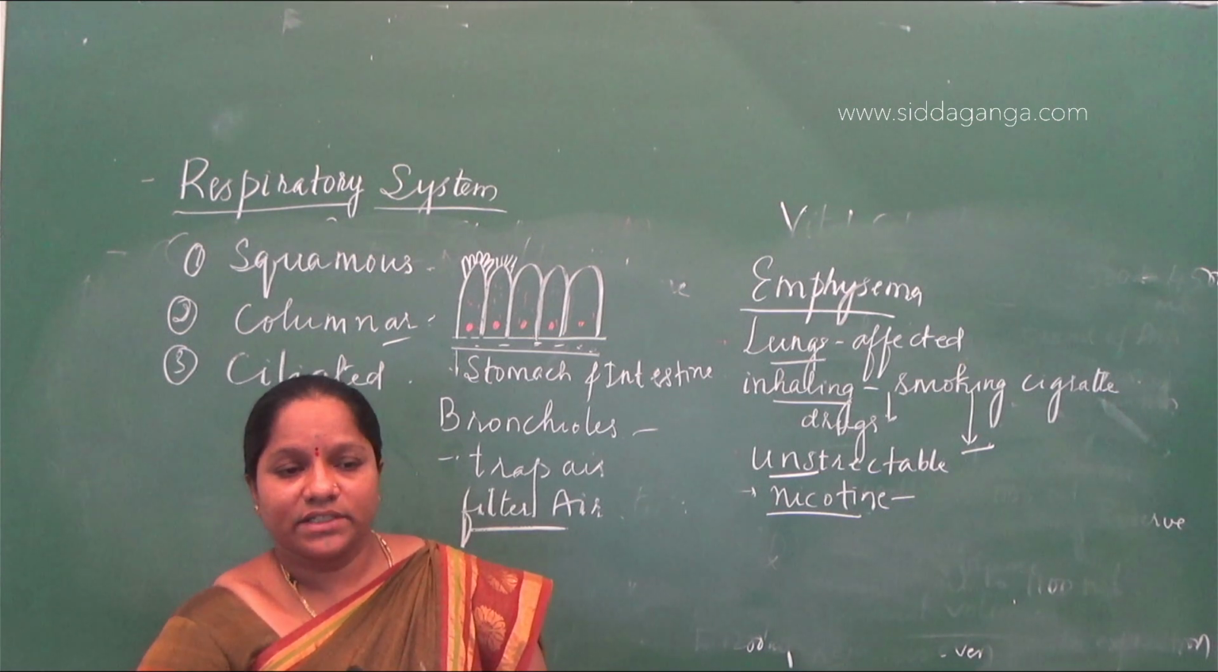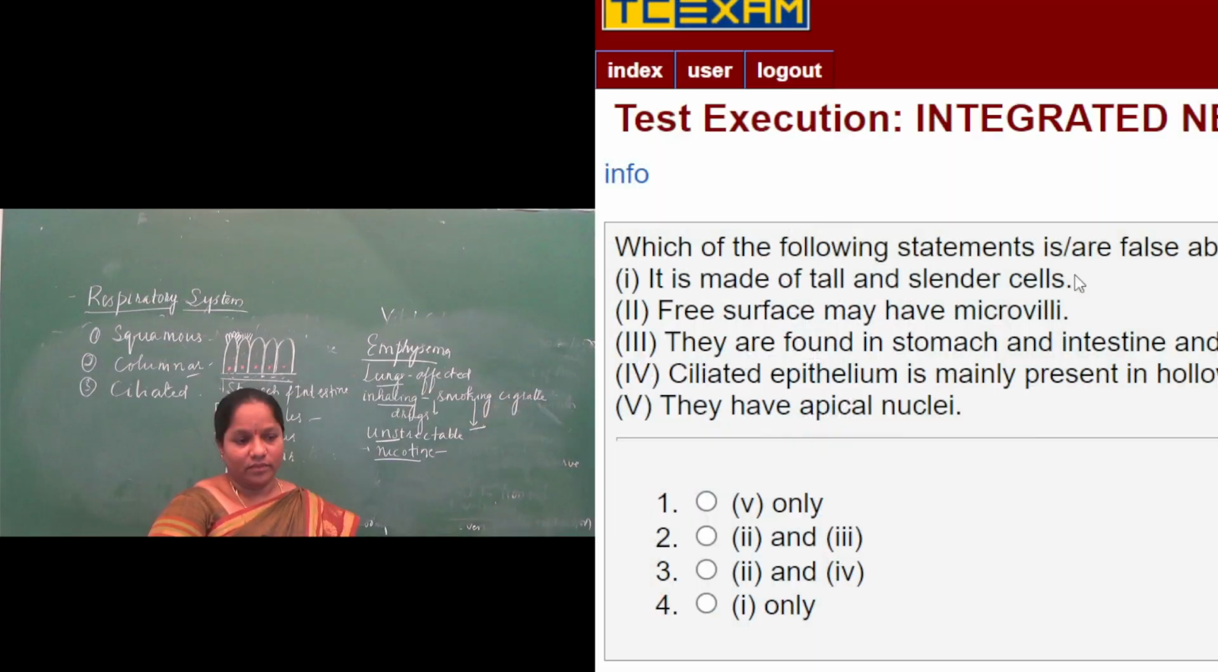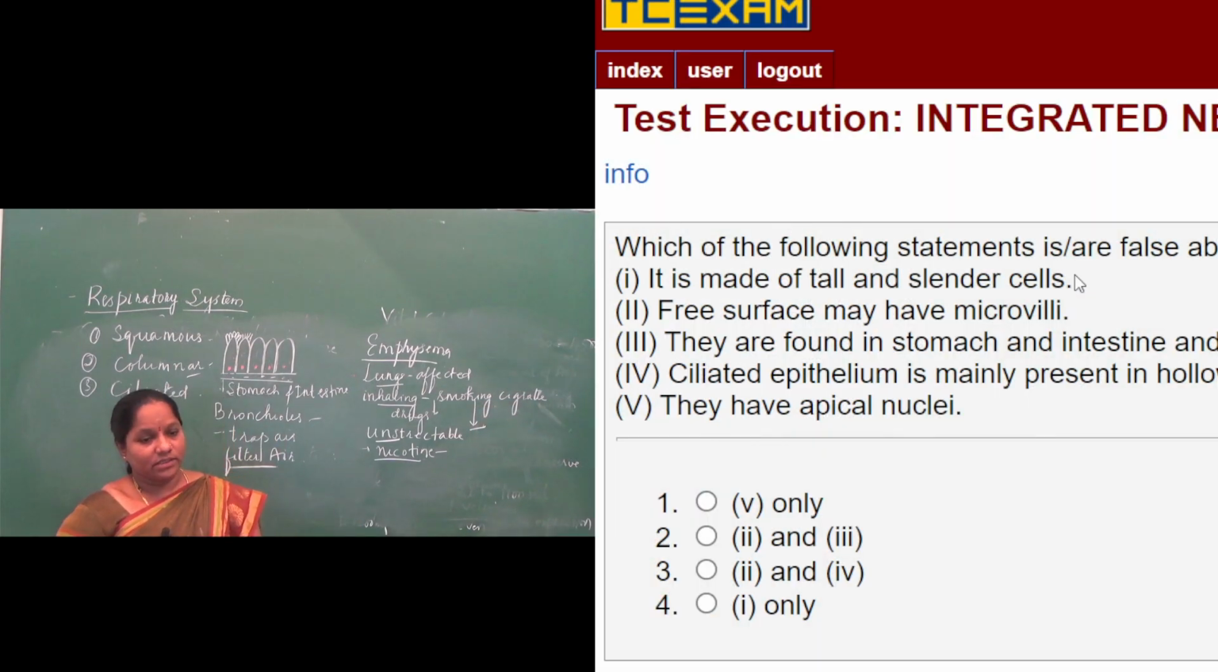Which of the following statements is false about columnar epithelium? Only 5 is wrong. So the first option is correct. Only 5.